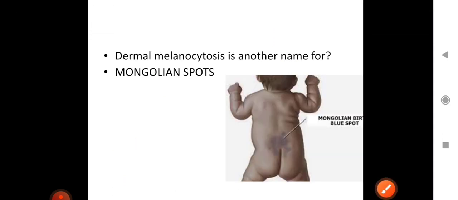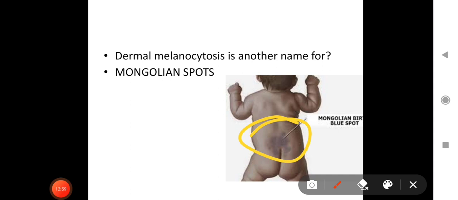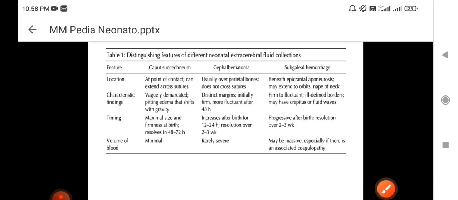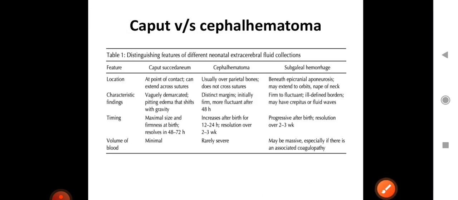And what is this? This is a Mongolian spot, which is also known as dermal melanocytosis. This question has been asked in this way also: what is another name for dermal melanocytosis? So it is Mongolian spot. These are both physiological conditions, and no intervention is required for these conditions in neonates.